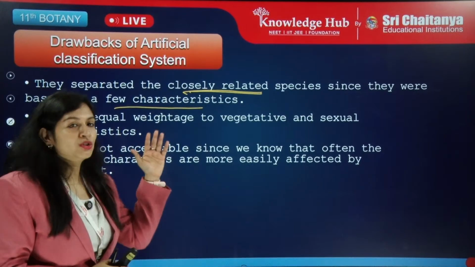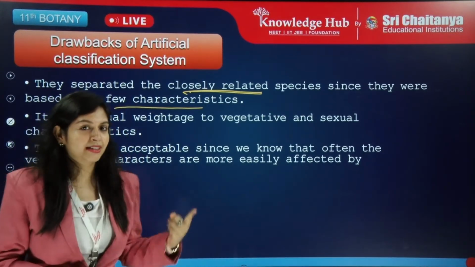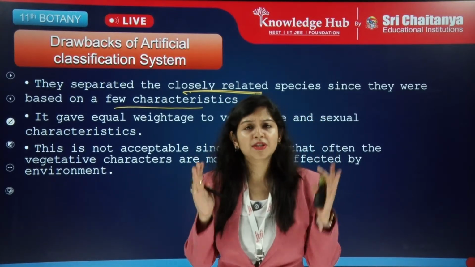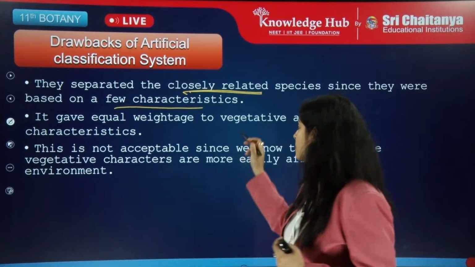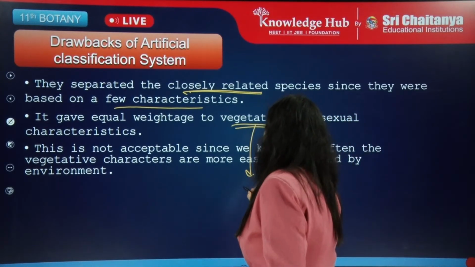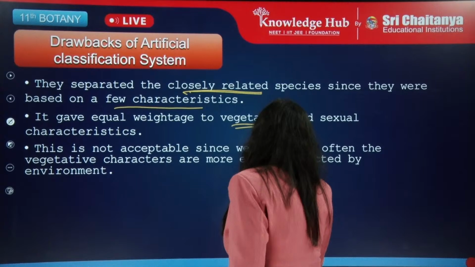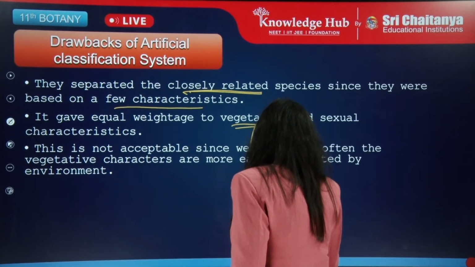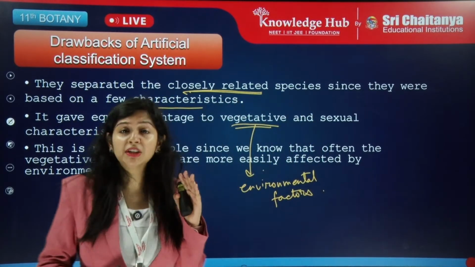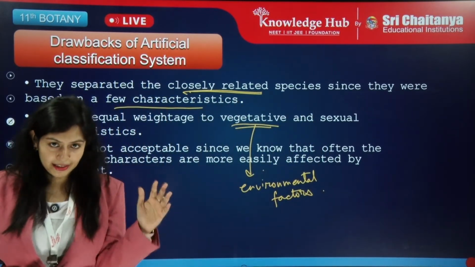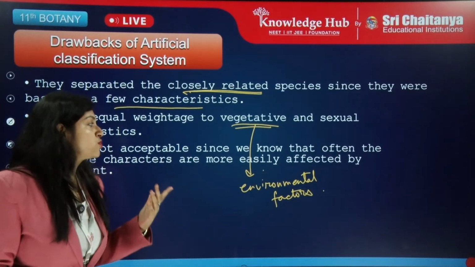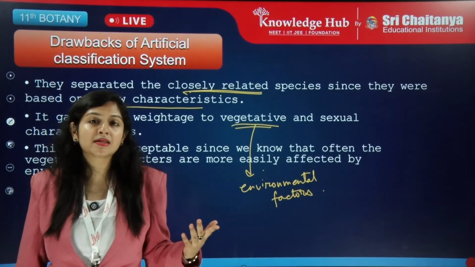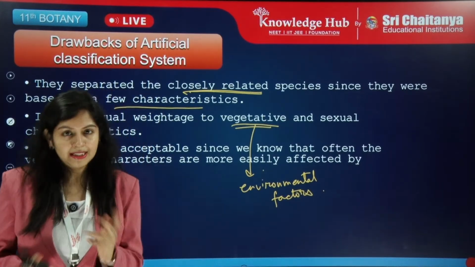There should not be equal weightage to vegetative characters, because we know that for plants vegetative characters might change by vegetative propagation, and by environmental factors also. Vegetative characters depend on environmental factors. You might see that a tree might reach a very small height at a particular place, but when it is growing in a different type of soil, you can see that it is becoming much taller.